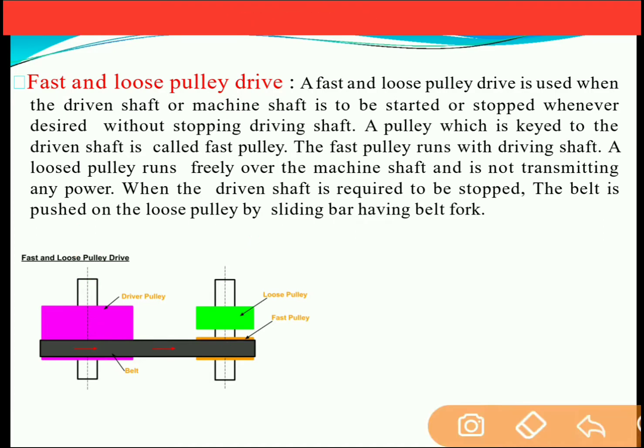And on the driven pulley there are total two pulleys. First is the loose pulley and second is the fast pulley. When the belt is on the fast pulley, the power will easily transmit from the driving shaft to the driven shaft. However, when the belt shifts to the loose pulley, then there is a loose contact between the belt and the pulley. So because of the loose contact between the belt and the pulley, power won't be able to transmit from the driving shaft to the driven shaft.